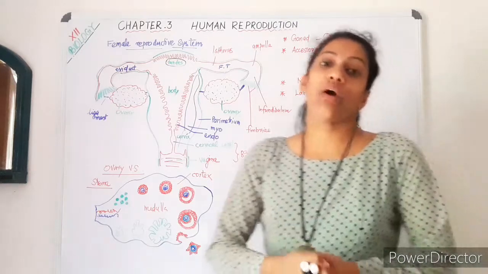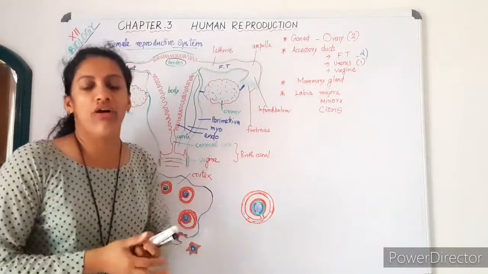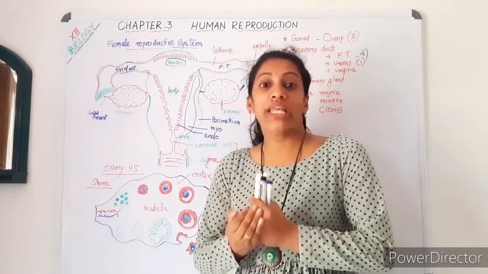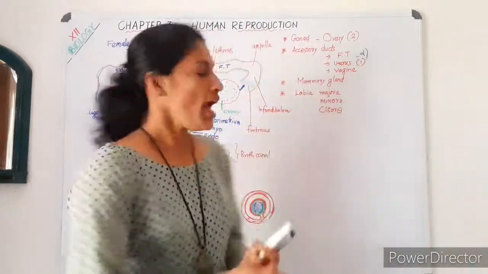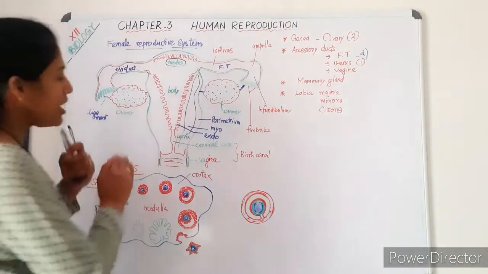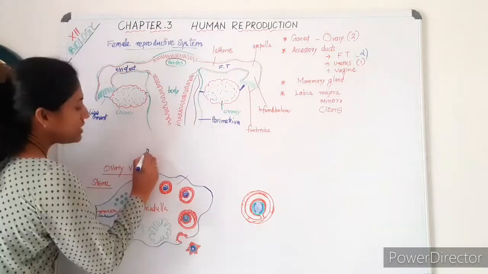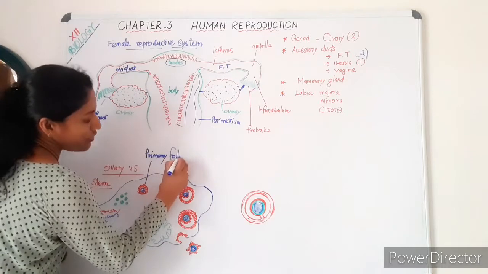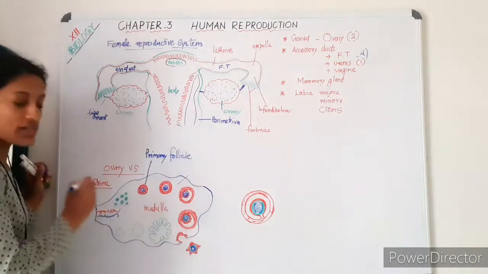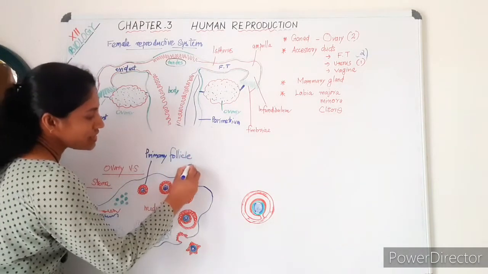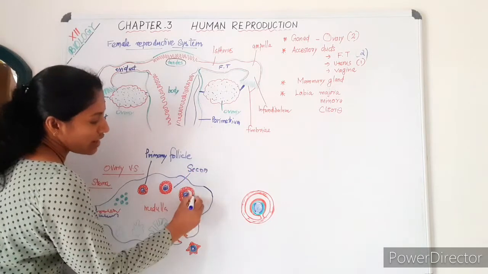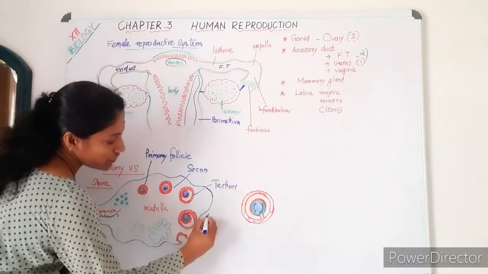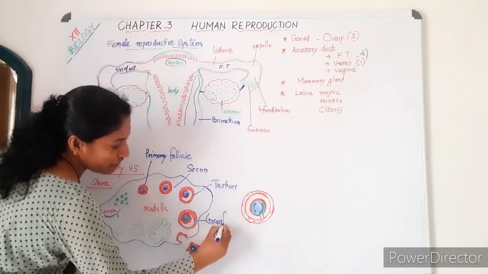So what is present in the ovarian stroma, especially in the ovarian cortex? The ovarian cortex consists of ovarian follicles. And we can see the follicles in different stages of development, and this is a primary follicle. Different stages of ovarian follicles can be seen. This one is a primary follicle, whereas this is a secondary follicle, and this one is a tertiary follicle. The last one, the fully matured one, is called Graafian follicle.